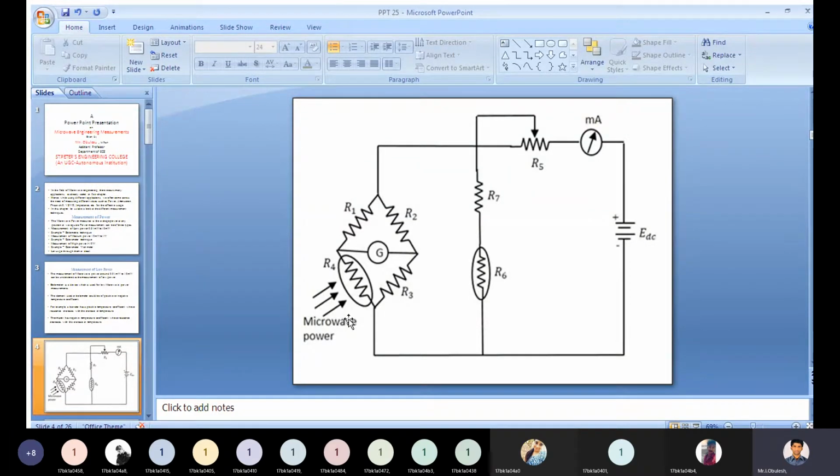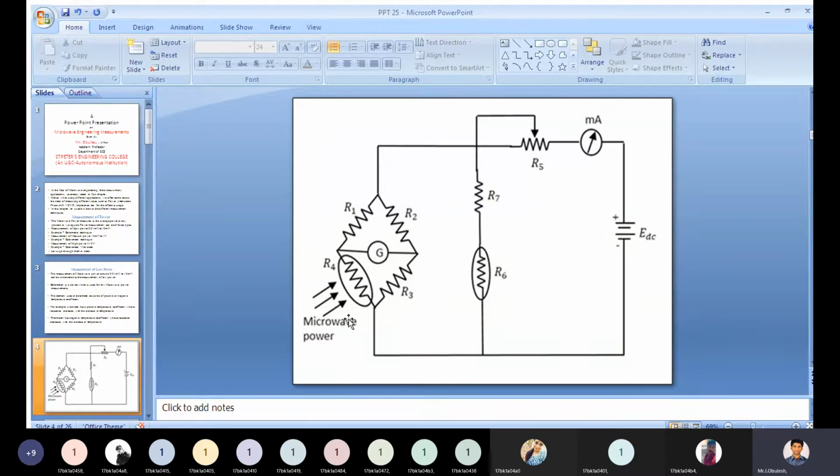Any imbalance caused will affect the output value. If the bridge is balanced, we will get the exact output from the bridge, or else we will get some noisy output.